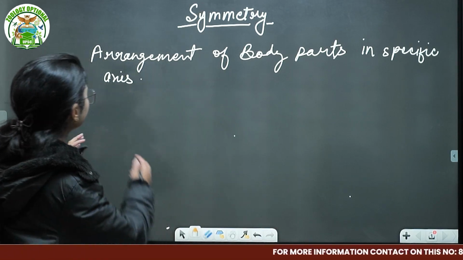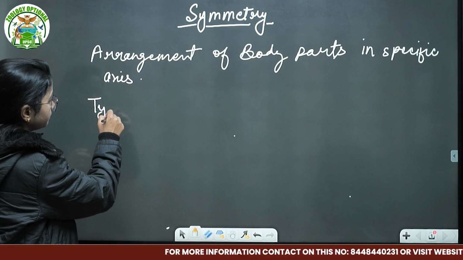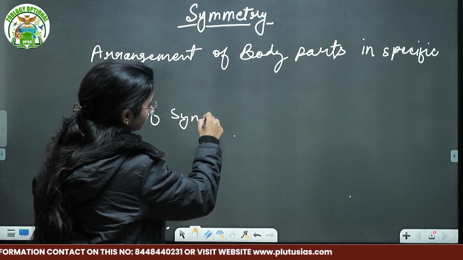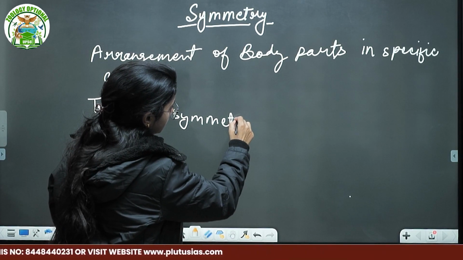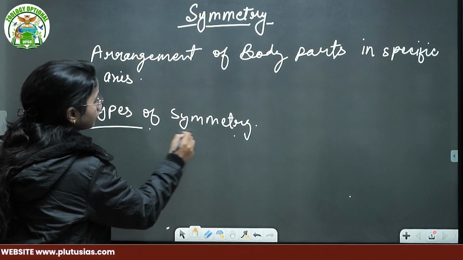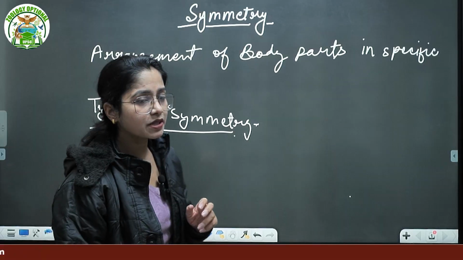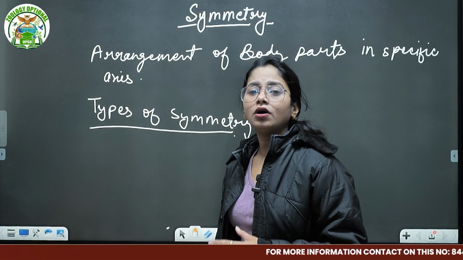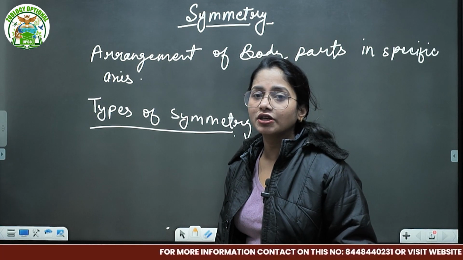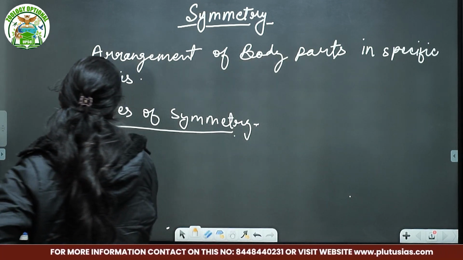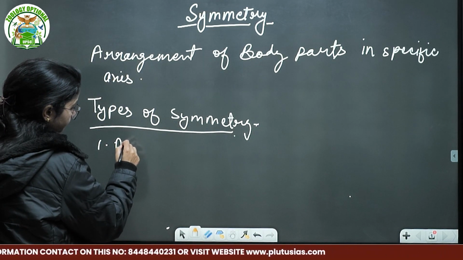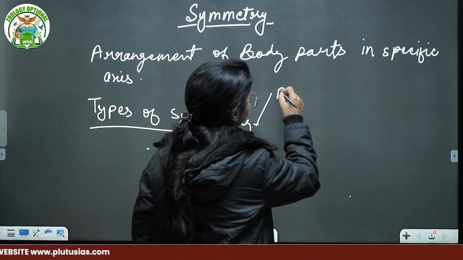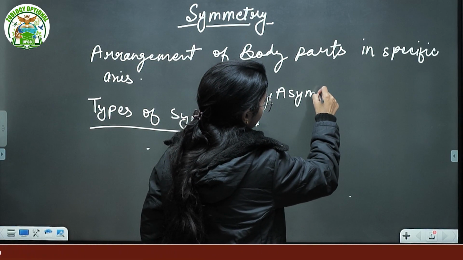If we talk about the types of symmetry, on the basis of the arrangement of the body, all the animal groups are majorly classified into: first, asymmetry. Here we can better write it like that, a little bit of presentation also, because we are going to talk about each.